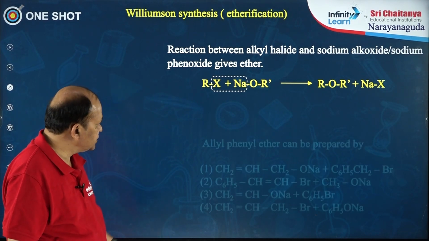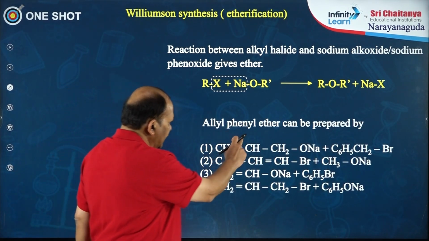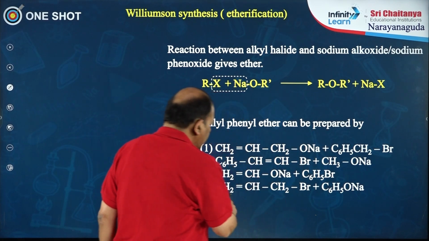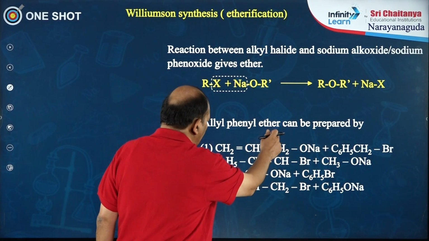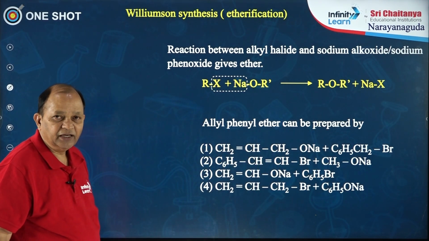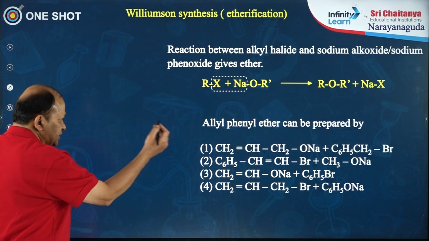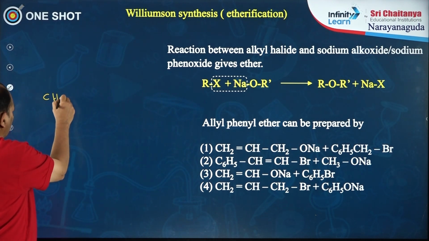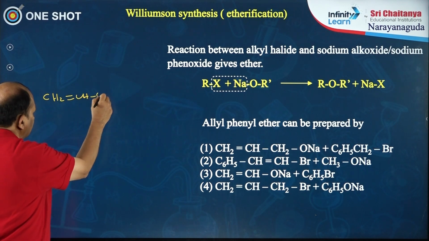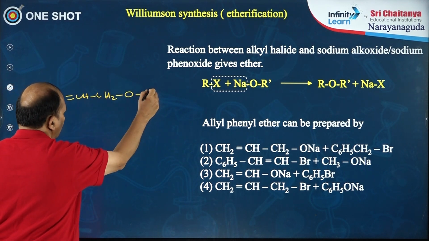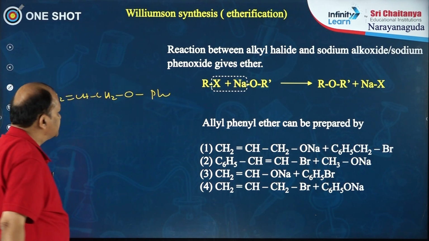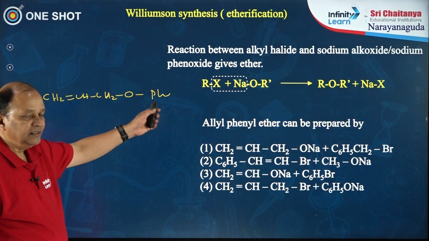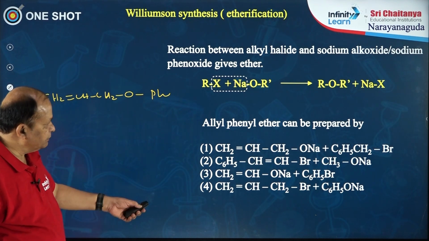We have a question on this here. Allyl phenyl ether can be prepared by... So, what starting materials are required to prepare allyl phenyl ether? Let us write the structure of allyl phenyl ether. First of all, CH2=CH-CH2-O-Ph. This is allyl phenyl ether. Now, what starting materials are required?